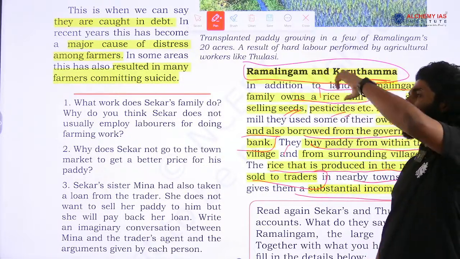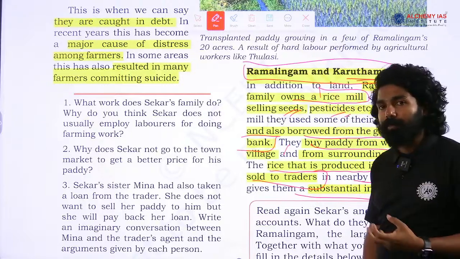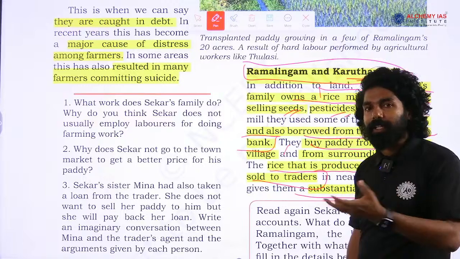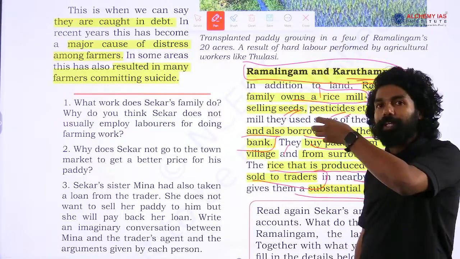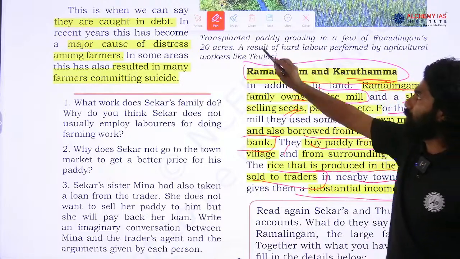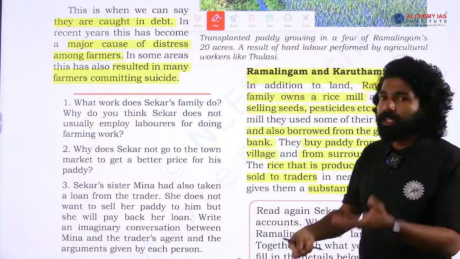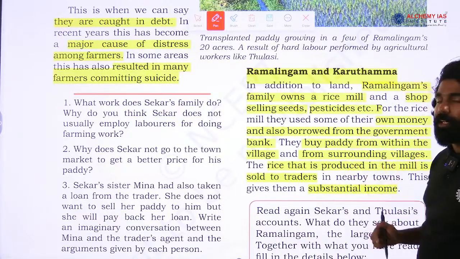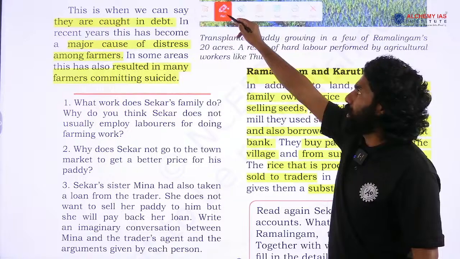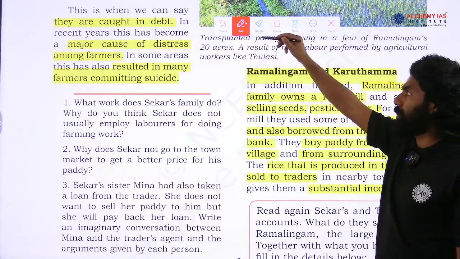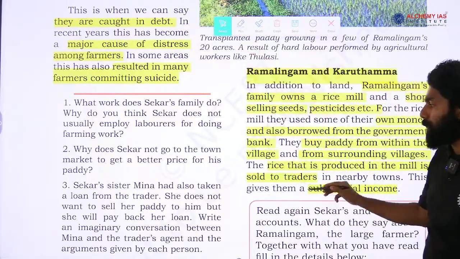So, people like Ramalingam and his family are very few, who own a large amount of land. The land holding is concentrated in a few sections. These people were able to generate a substantial income for their livelihood. So, very few people will have this kind of ownership, and they will do these kinds of activities to generate income in the rural areas.